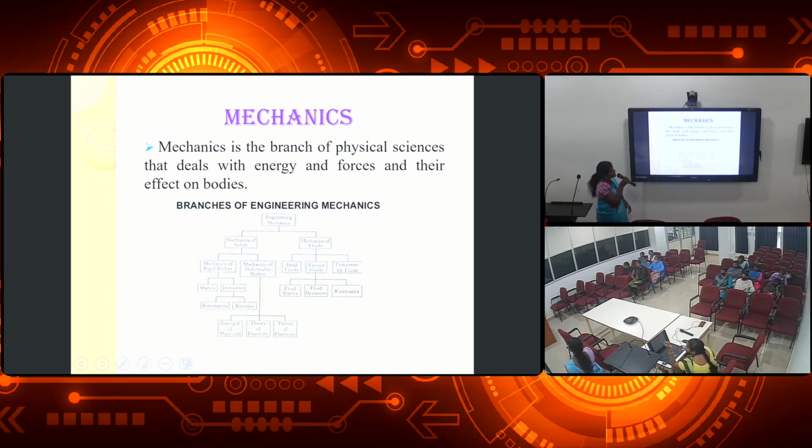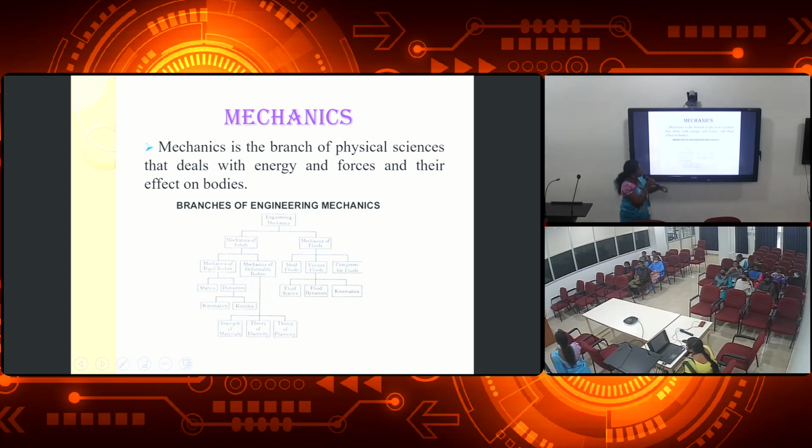Next, mechanics. Mechanics is the branch of physical science that deals with energy and forces and their effect on bodies. These are the branches of engineering mechanics. You see, mechanics is divided into mechanics of solids and mechanics of fluids. A solid object, like a stone, is a complete solid object. If there are liquid items, then it becomes mechanics of fluids.